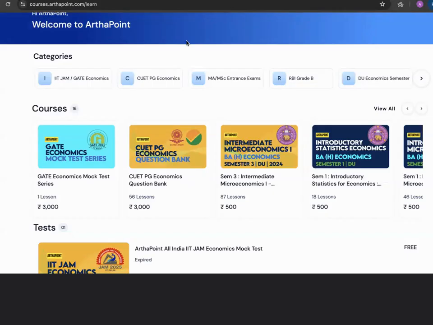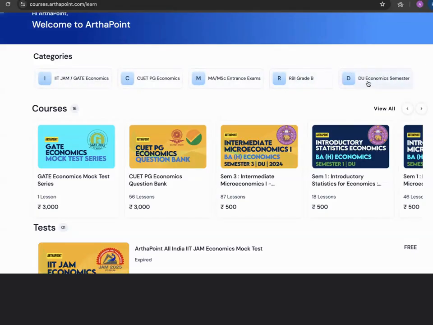Hello everyone, welcome to the portal of ArthaPoint, which is courses.arthapoint.com learn. And here on this portal, beta, you can go ahead and have a look at various categories of courses, which is IIT JAM, CUET, MA Economics, DEPR, DU semester courses and whatnot.